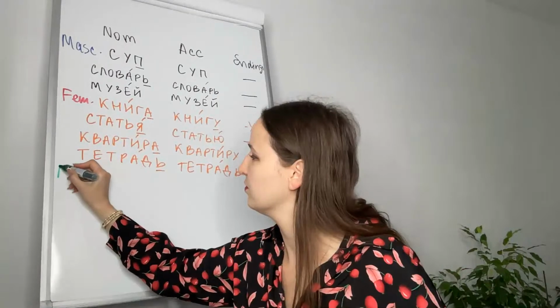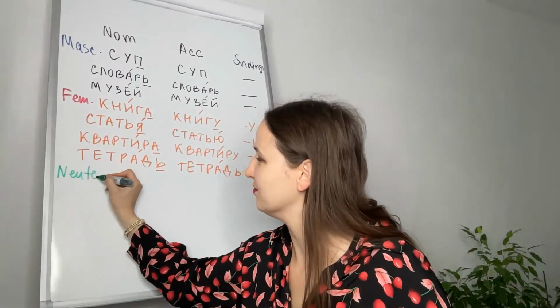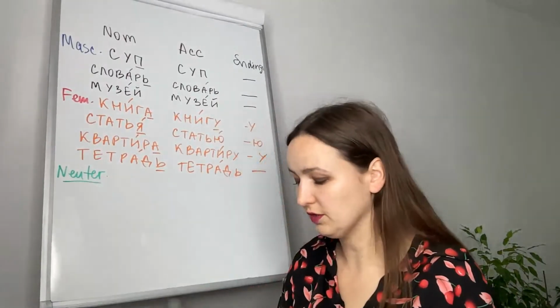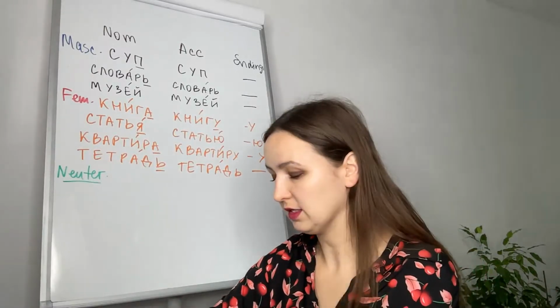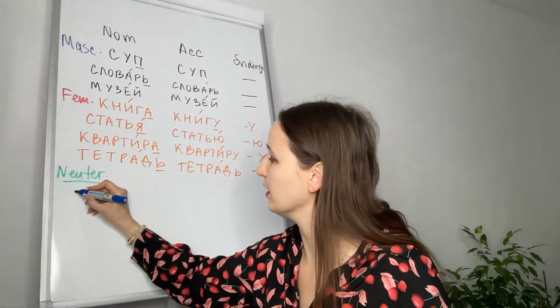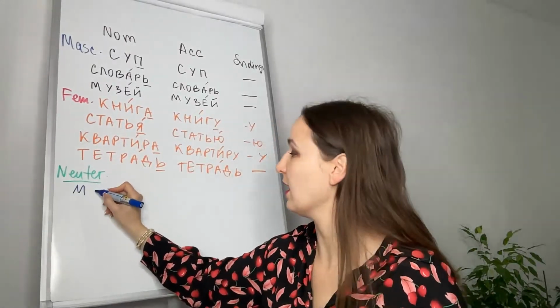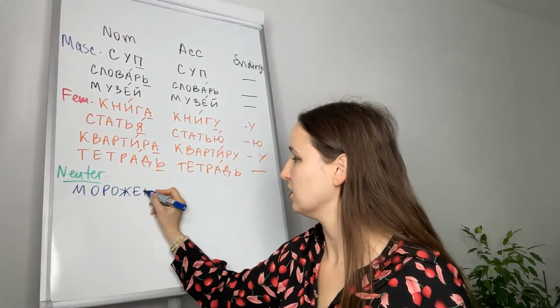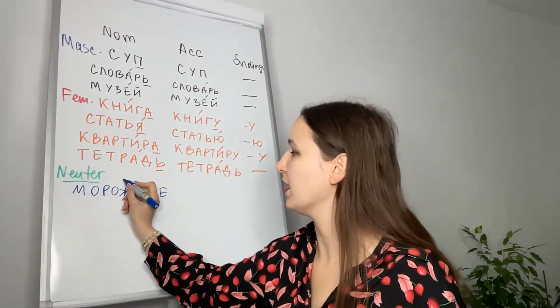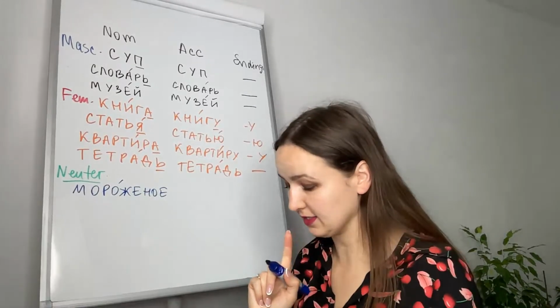And now neuter nouns. Neuter. Like мороженое, for example. Мороженое is an ice cream.